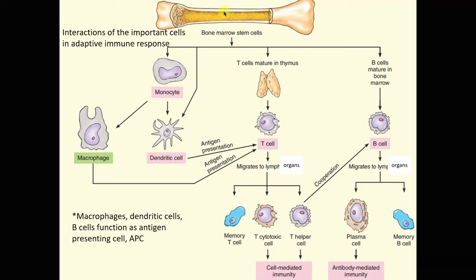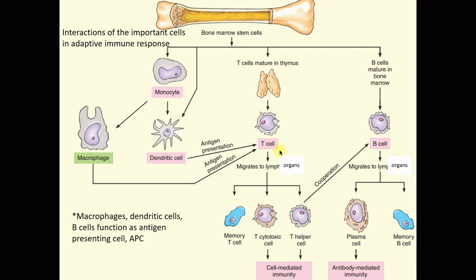While the lymphocytes that are originally synthesized in the bone marrow travel through the thymus for maturity. Those lymphocytes are known as the T cell. When already matured, this T cell will migrate to the lymph organs. The same goes for the B cell. They mature in the bone marrow, and after they reach maturity, the B cell also will migrate to the lymph organs.